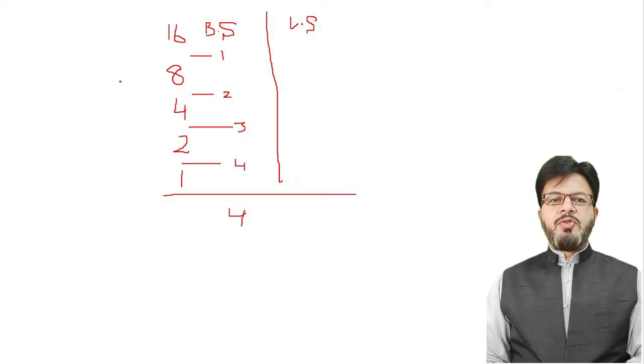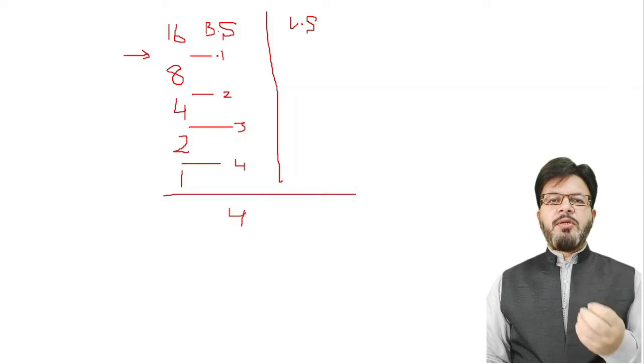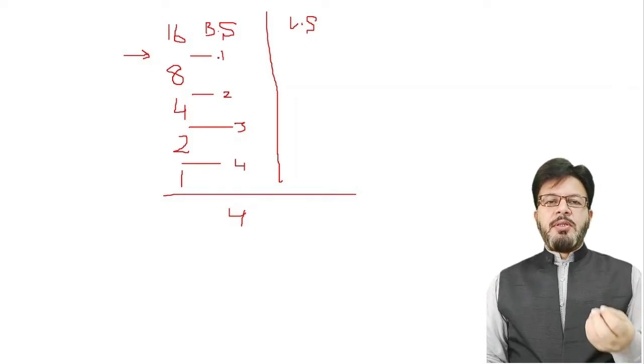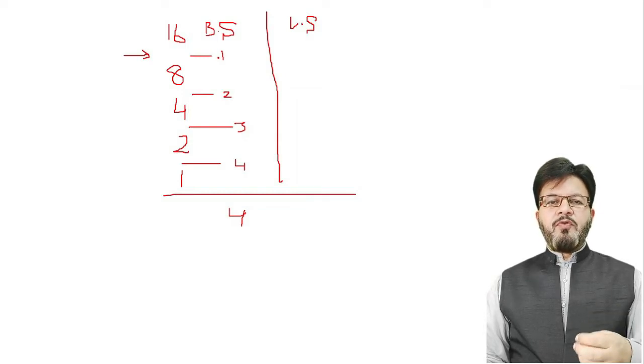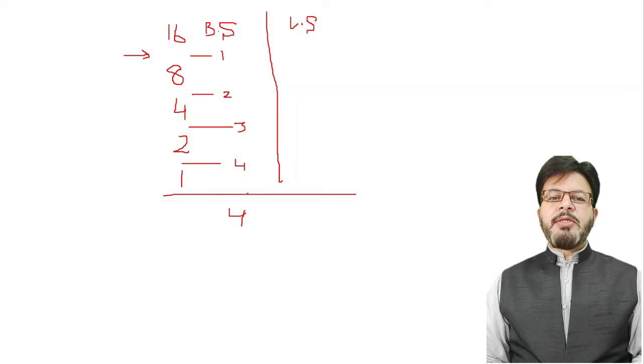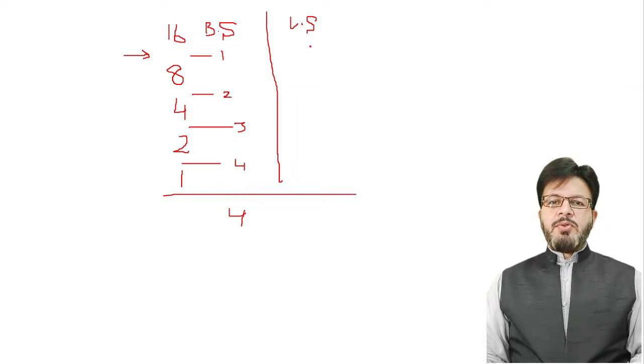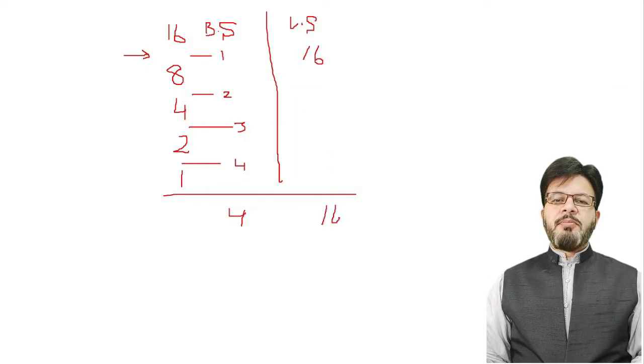It is possible that you may find the element after just one comparison or after 2 comparisons. Suppose that your element is at the middle location, and after just one comparison, you will find the required number, and ultimately your algorithm will return with success, and no more comparisons will be required. But we are talking about the maximum possible number of comparisons. So in this scenario, if the size of the array is 16, you can conclude after 16 comparisons.